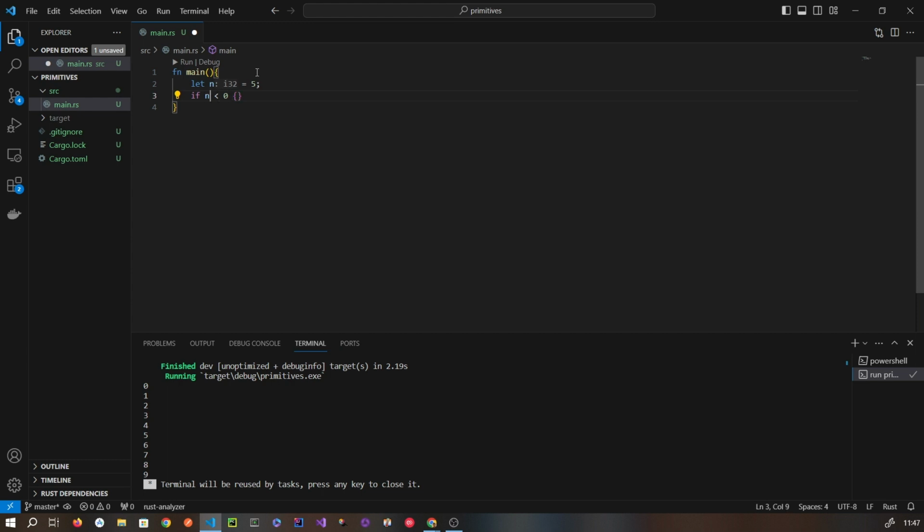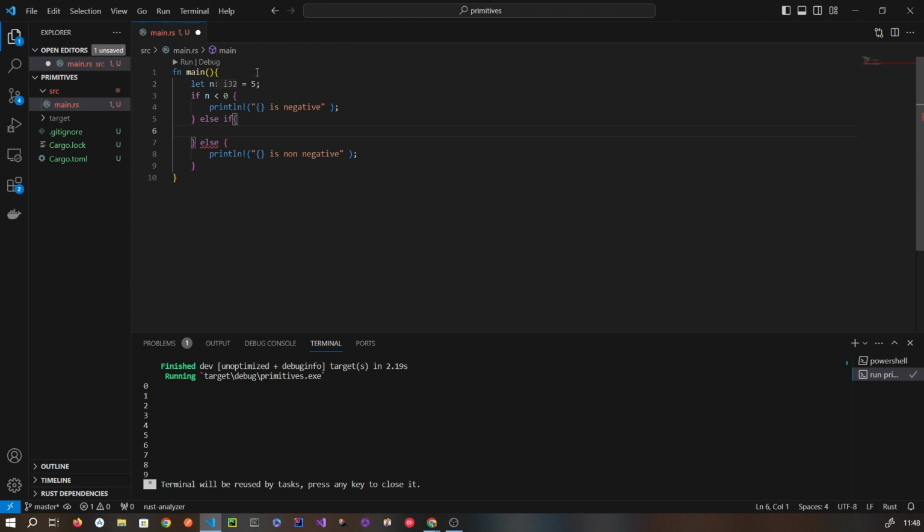Surround this condition with parentheses. I need to write a block. This condition is true, so here I want to print maybe that it is negative. And suppose I have an else part, then something like this. So what if I have a third condition? Then I can even write here else if and one more block like this.